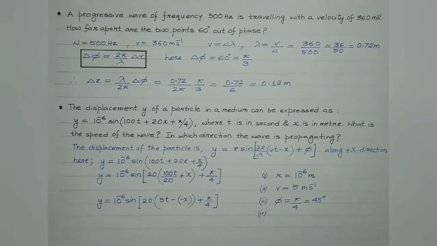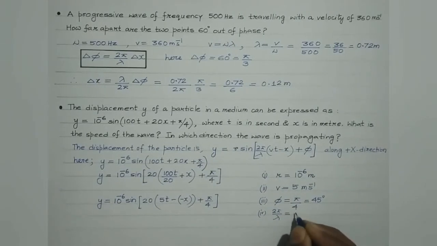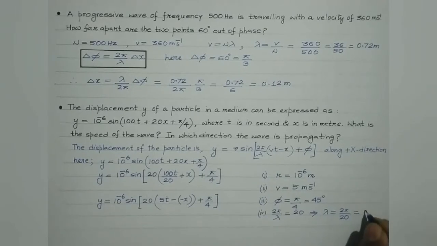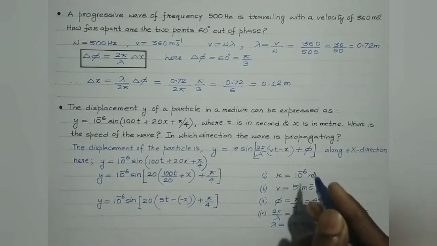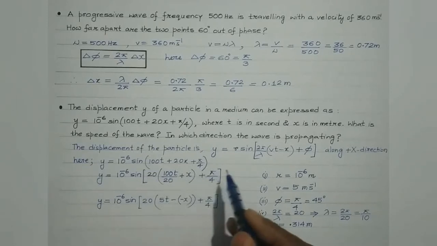And this 2 pi by lambda is 20. So 2 pi by lambda is equal to 20 units. From this we can easily get the value of lambda, which is the wavelength. So lambda would be equal to 2 pi by 20, that is equal to pi by 10. Pi is 3.14, so lambda would be 0.314 meters. So these are all the information we can easily gather by simply comparing the given equation with the standard equation, right?